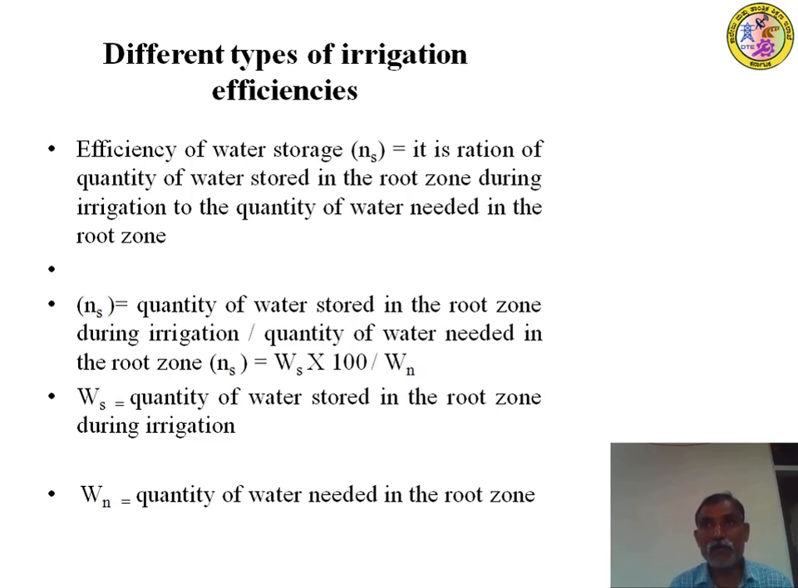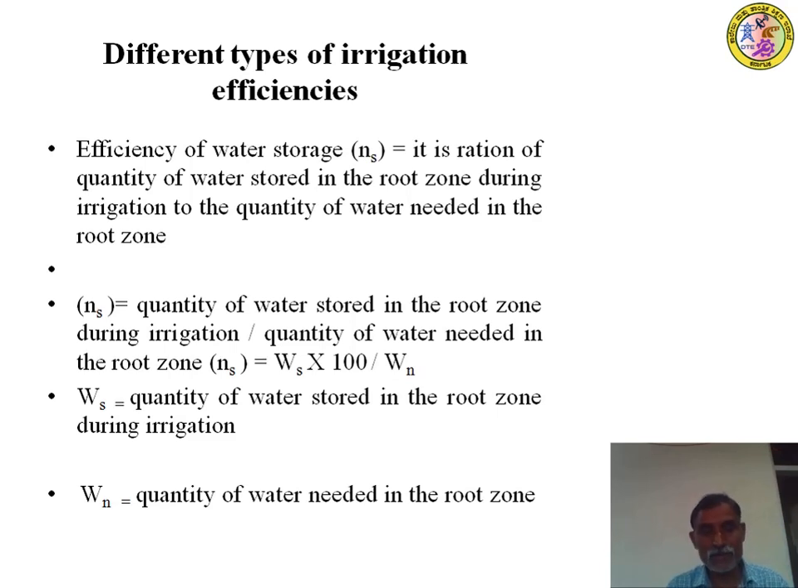For example, only 2 liters of water is required by the plant, but we are storing 4 liters or 3 liters like that. Once again, that is storage efficiency. So the storage efficiency, eta storage, is equal to Ws into 100 divided by Wn, where Wn is the quantity of water actually needed, and Ws is the water supplied.